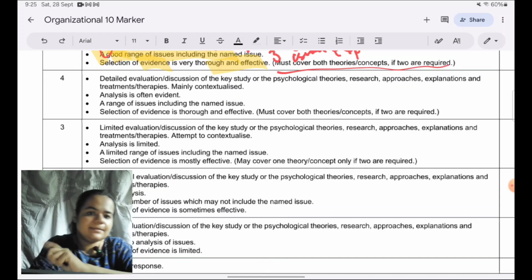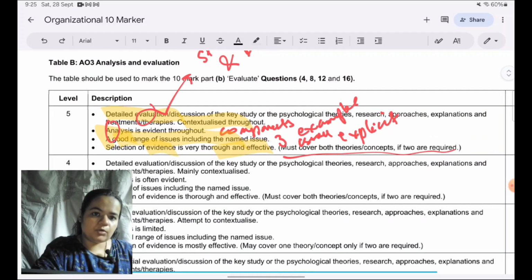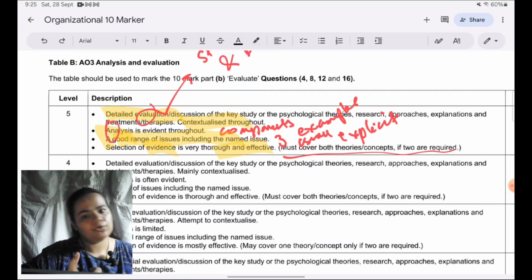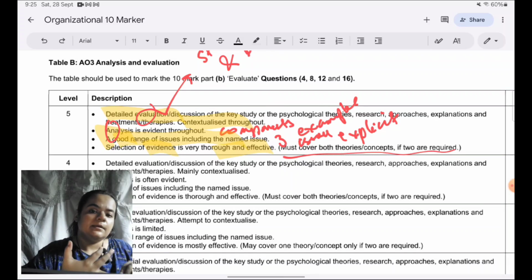So quickly, I'll just summarize now what we are learning from this mark scheme, that what all we need to cover, like what our answer should be like. We should cover in terms of range of issues, in my opinion, 3 issues or debates, minimum and maximum. So we should target 3. Of course, it's up to you. I'm not giving you any hard or fast rule. Everyone has their own writing style. Yours might be a little different. So you can follow that.